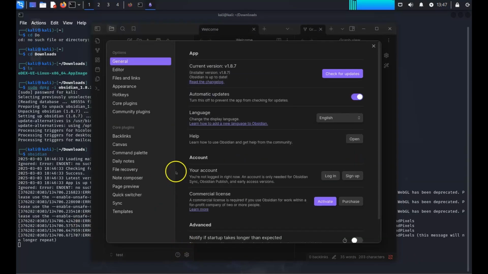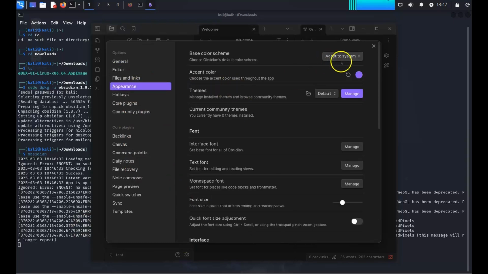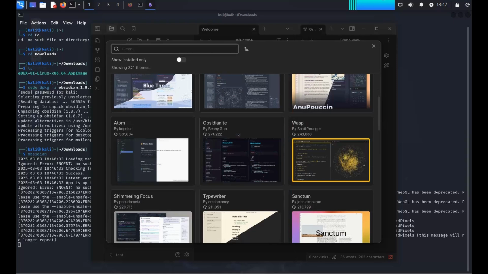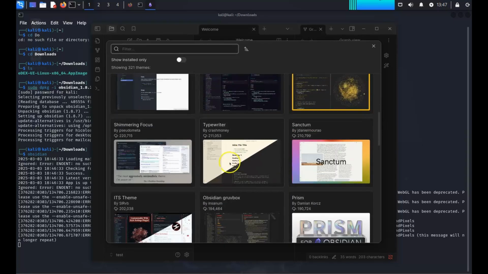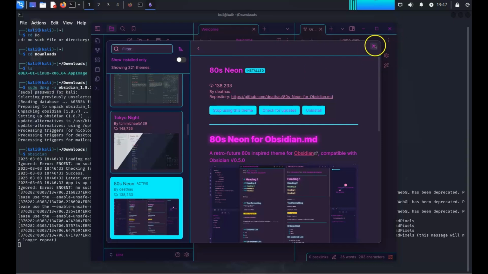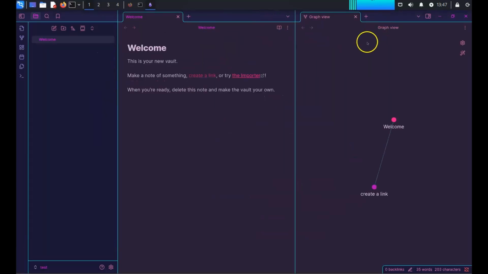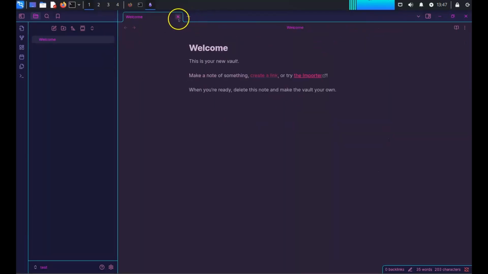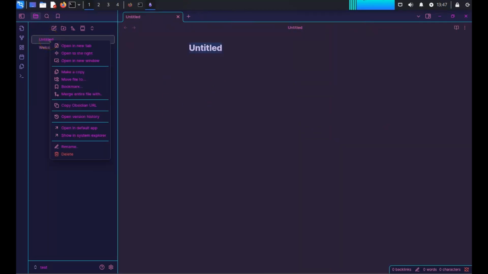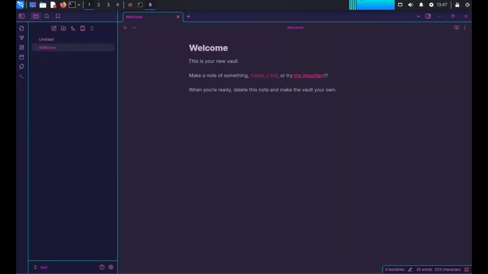And really quick, I want to go to appearance, and we will do manage, and there are really sweet looking themes. There's one I really love, this 80s neon. Slick. Look at that. That is just amazing looking. So yeah, like I said, it's really cool. You can do different notes, folders for everything you can think of. This is what I use on the channel. Really cool. Let me know your thoughts.